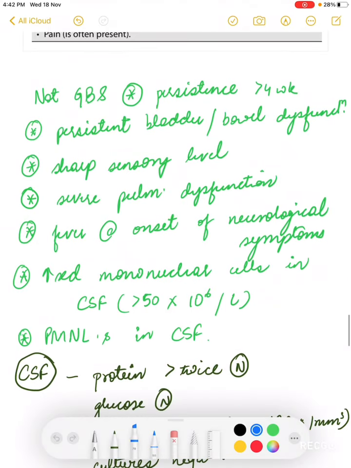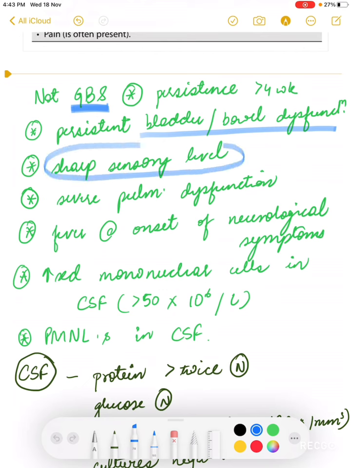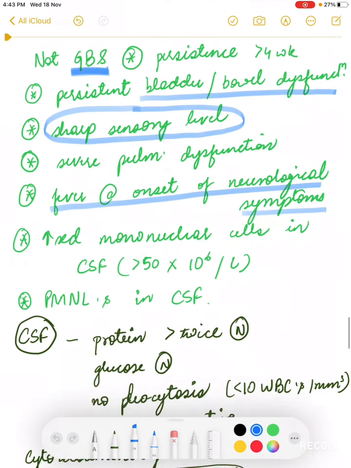the patient is unlikely to be a case of GBS if there is persistence of weakness more than 4 weeks, if there is persistent bladder and bowel dysfunction, or if there is a sharp sensory level. It is likely to be another condition affecting the spine. If there is severe pulmonary dysfunction, fever at onset of neurological symptoms, or increased mononuclear cells and polymorphonuclear cells in the CSF, all of these are prompting us that this will not be GBS in the patient.